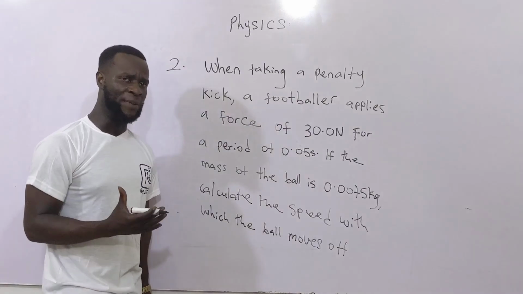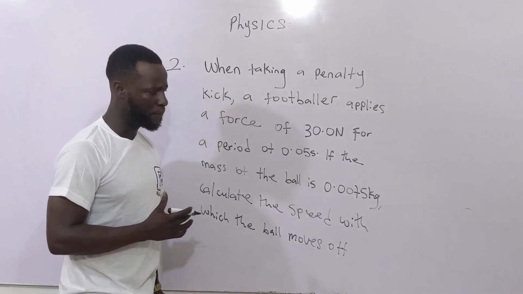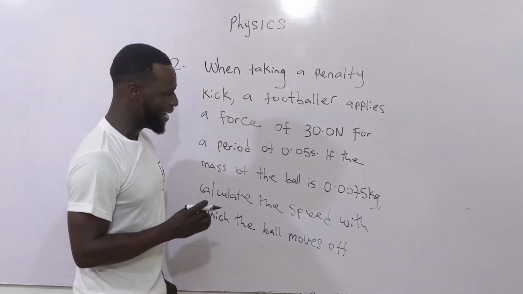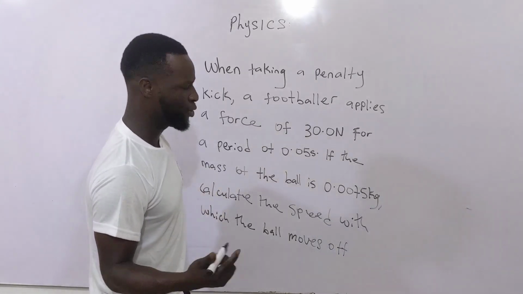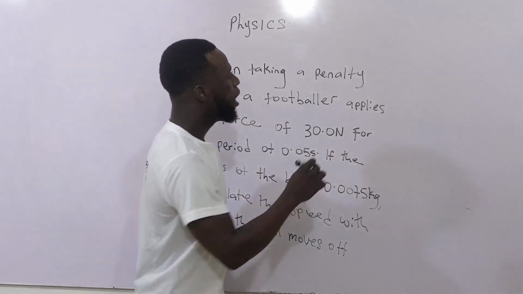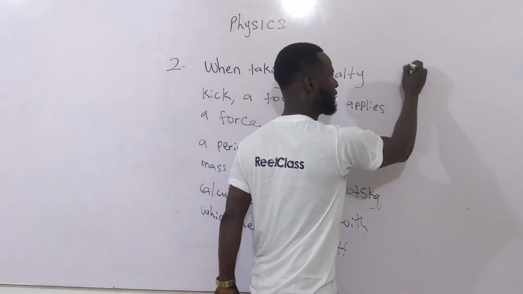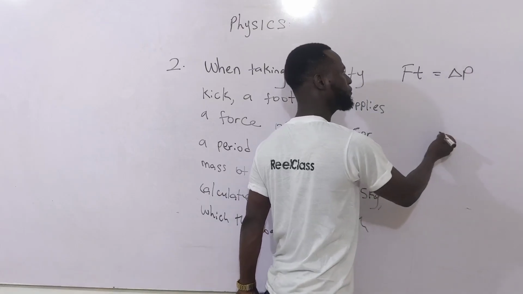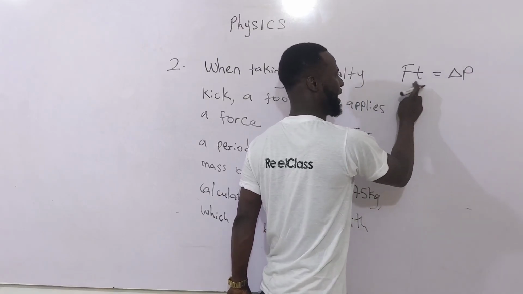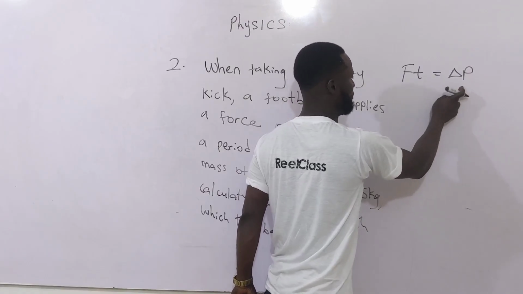You're asked to find the speed with which the ball moves off. What are you going to do? Here they gave us time and they gave us force, and they're asking us for the speed. I know that force times time is equal to change in momentum. This force times time is impulse, and this is change in momentum.